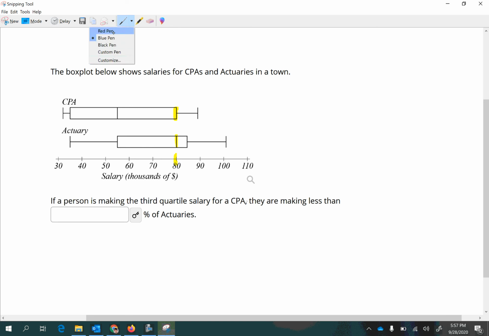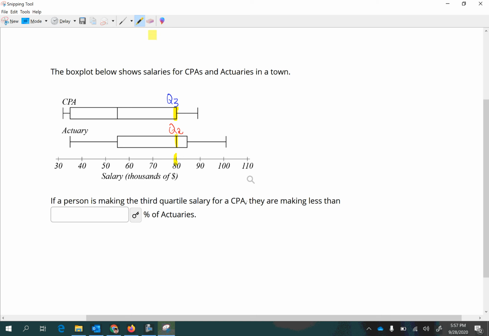Second quartile. So while this is Q2 or the median, for the CPAs, that was their Q3, $80,000 a year. So if a person is making the third quartile salary for a CPA, they are making less than what percentage of actuaries?